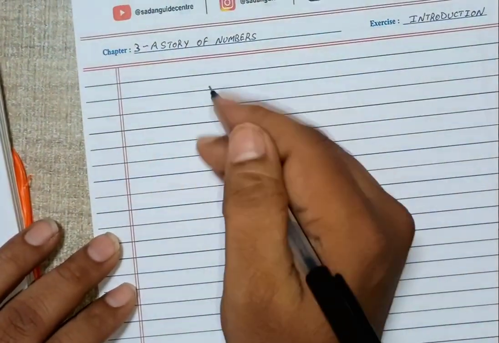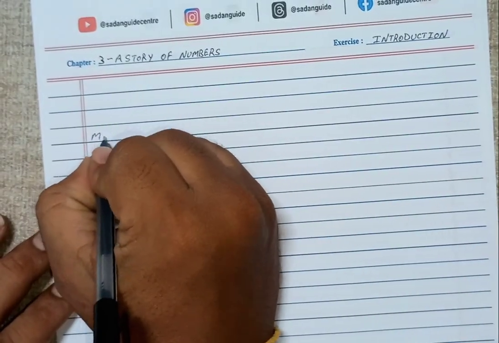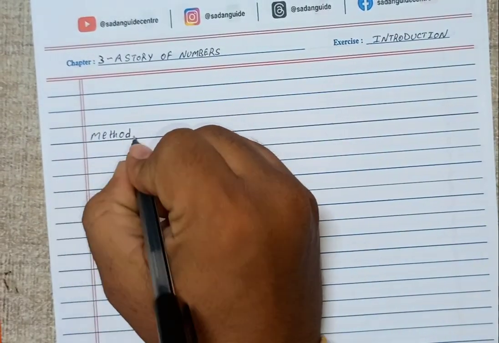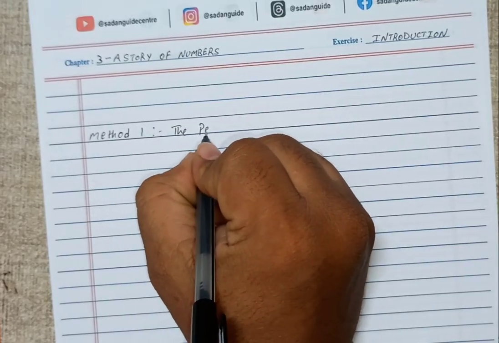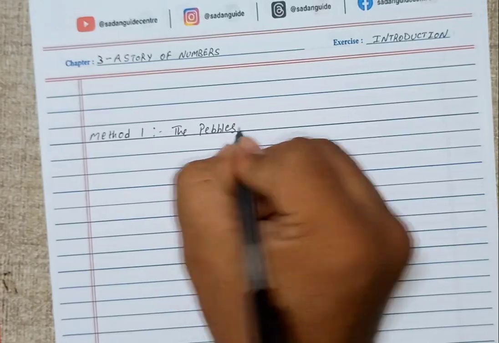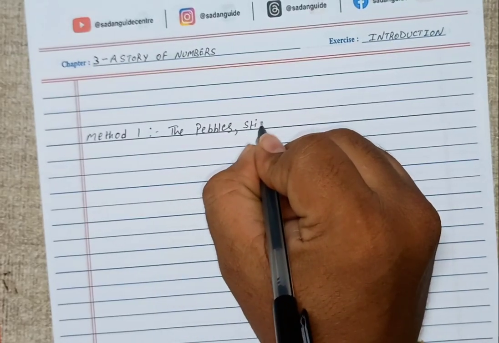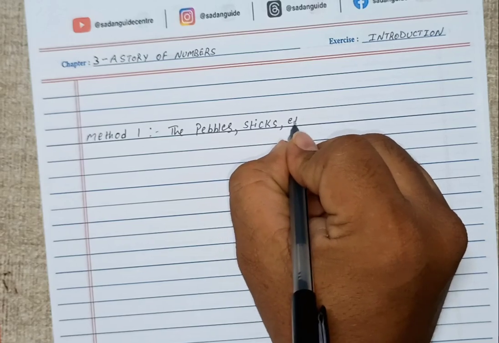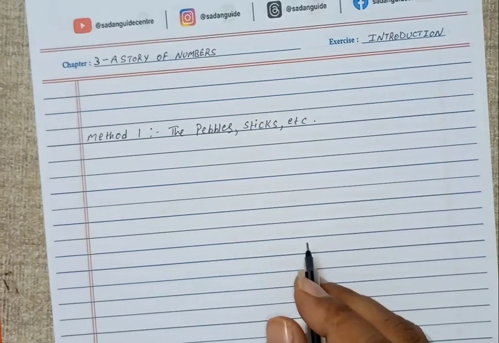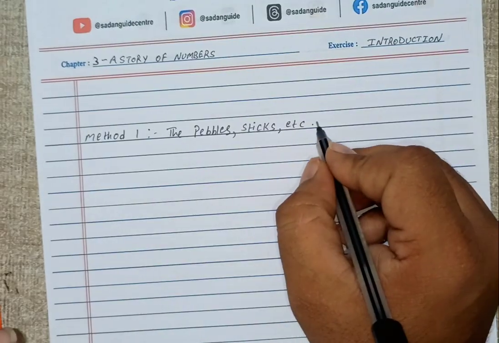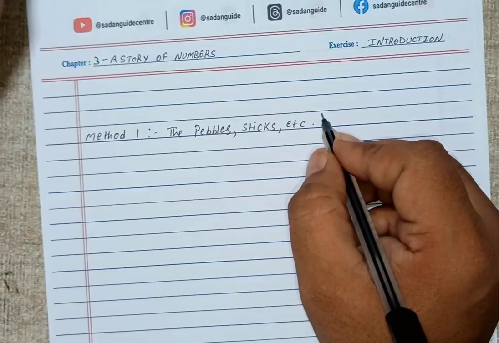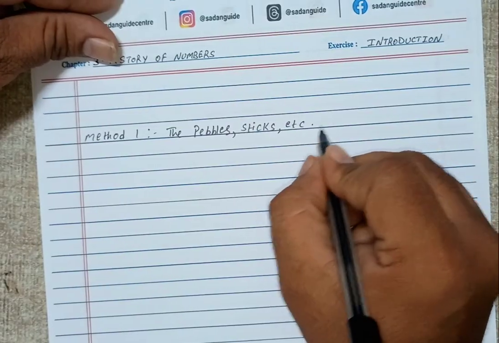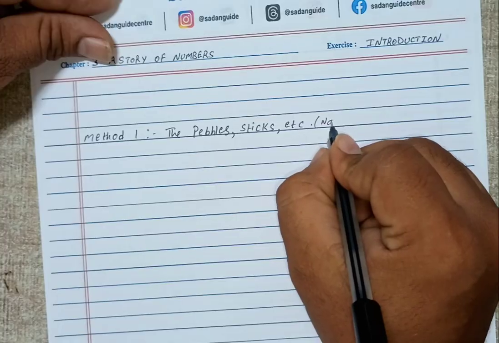So let us see the first method we have seen. That is method 1, using pebbles or sticks, etc. It was like a symbol or name, anything. They used to keep the name also, like how we call our friends' names. How many friends are there? 5 friends, 6 friends. Even that we can keep. So names also we can write here.